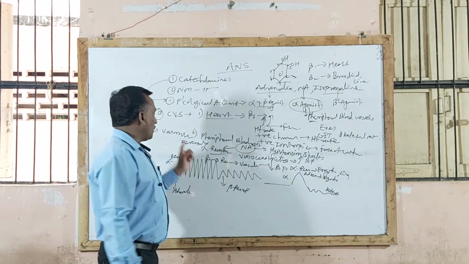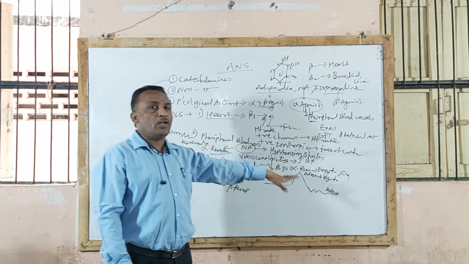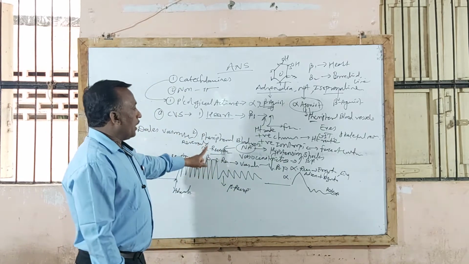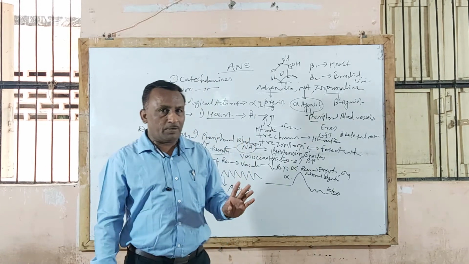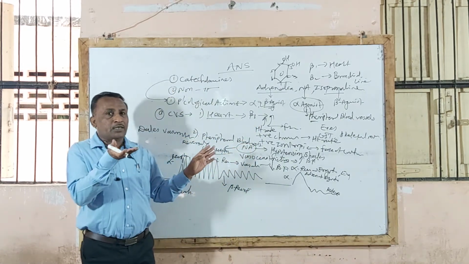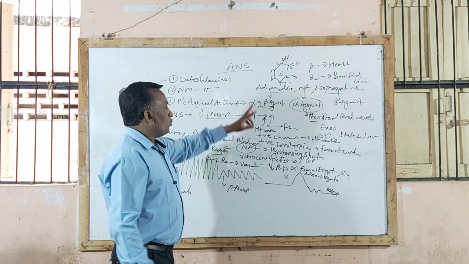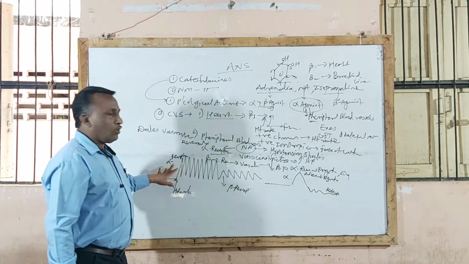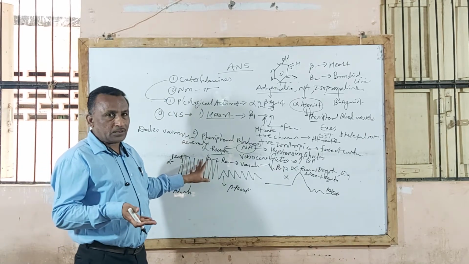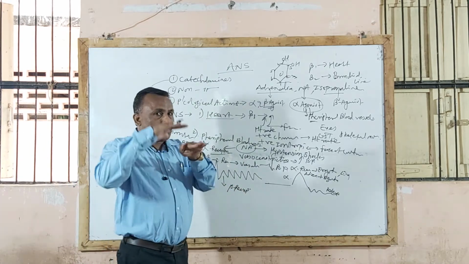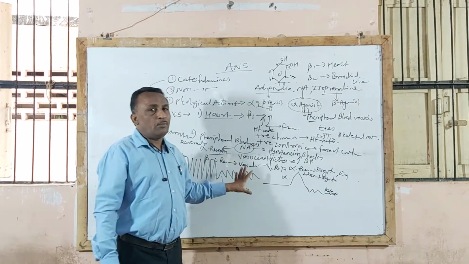So what is Dale's vasomotor reversal? That is the action of adrenaline on peripheral blood vessels. When noradrenaline is given, noradrenaline acts only on alpha receptor, that is on peripheral blood vessels, and there is a vasoconstriction effect, a rise in blood pressure. While in the case of adrenaline, because of action on both receptors, initially by acting on alpha receptor there is vasoconstriction, a rise in blood pressure. This is the stimulation action. While on beta receptor it causes vasodilation, and thereby there is a lowering in blood pressure. The net result is a decrease in blood pressure.